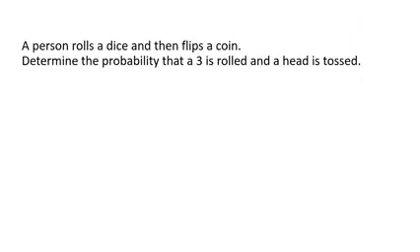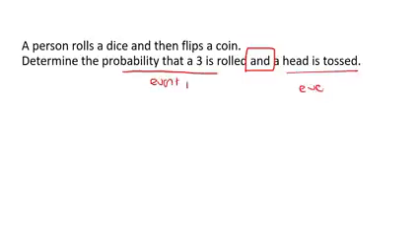A person rolls a dice and then flips a coin. Determine the probability that a 3 is rolled and a head is tossed. Okay, so this is the first event. This is the second event. And how have they linked them? With an and. So we're going to multiply. Okay, so for event number 1, we are rolling a dice.